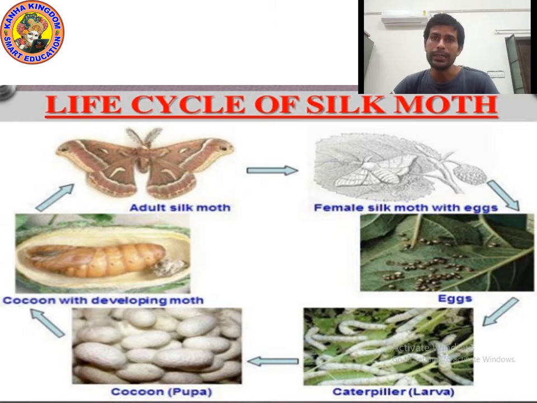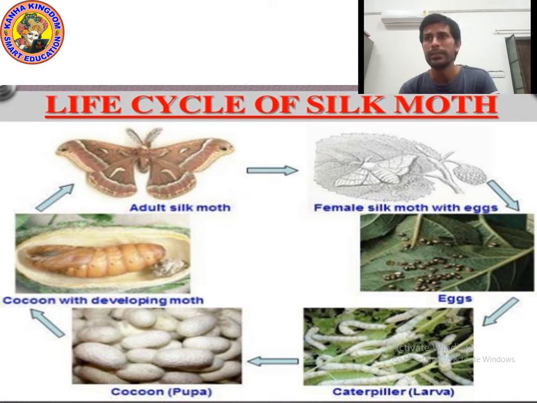Then it slowly starts releasing a fiber. It releases fiber which is made of protein, and the caterpillar weaves it around itself. You can see this fiber in white color. It is known as a cocoon. And inside the cocoon, the caterpillar grows and converts into a pupa.